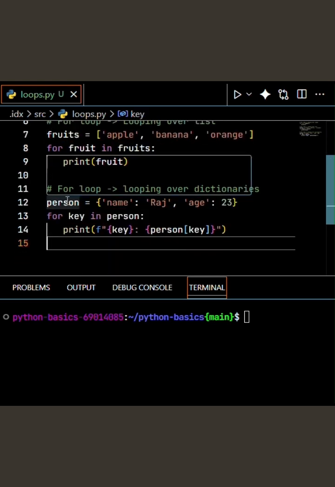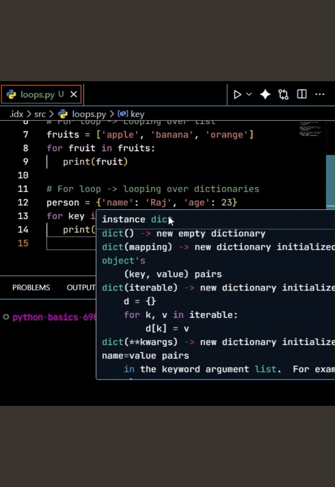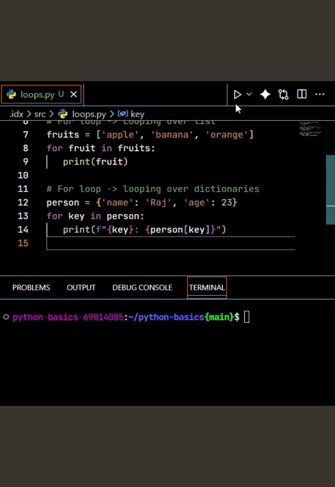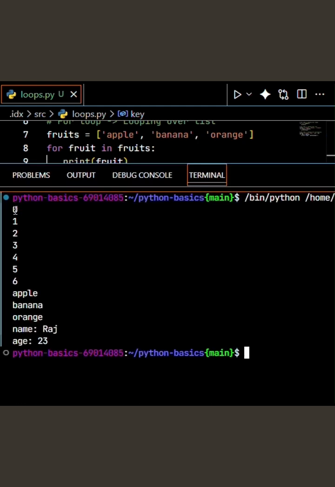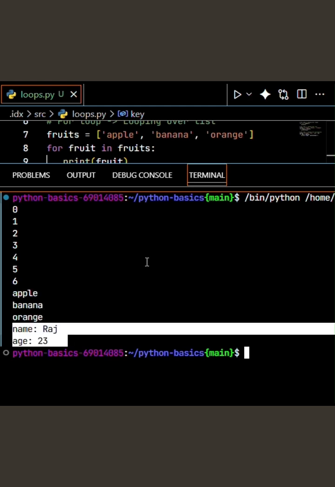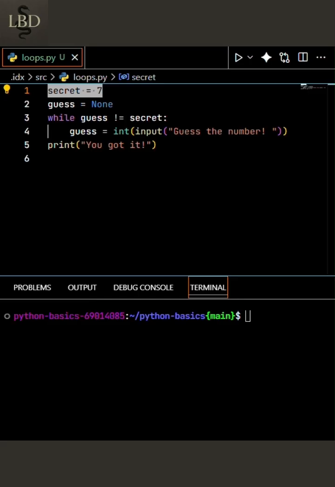Similarly, if we want to iterate over the dictionary, which contains the user information like name and their age, we will be able to do it via dictionary. If we run this program, we should be able to see values. For example, in this case, we are able to see the numbers that we have printed first, then the corresponding list values, and then dictionary values.